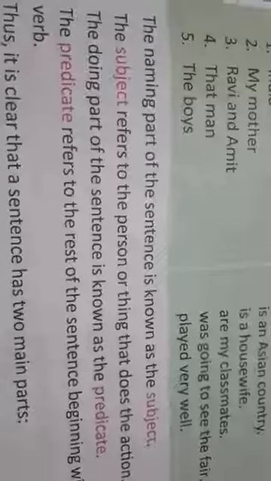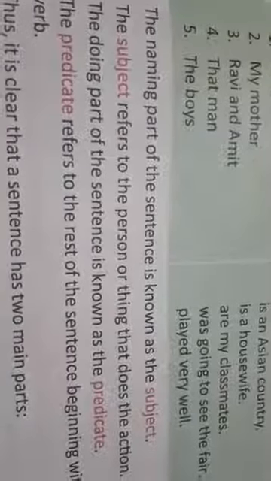So remember children, one thing in your mind, the predicate refers to the rest of the sentence after the subject, beginning with a verb. Suppose, see, look at this example, all of you look. India is an Asian country. So India is the subject. Is an Asian country is the predicate. How is is an Asian country the predicate?